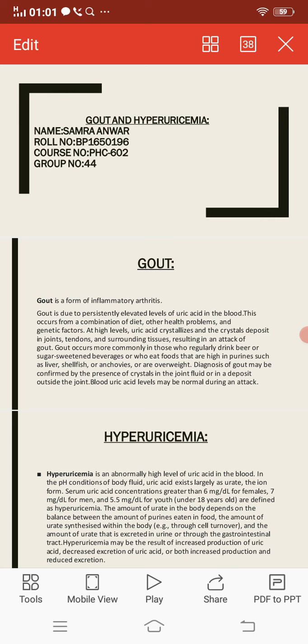If there is a high level of uric acid, it crystallizes and the crystals begin to deposit in joints, tendons, and surrounding tissues, resulting in an attack of gout. Diagnosis of gout may be confirmed by the presence of crystals in the joint fluid or in a deposit outside the joint.